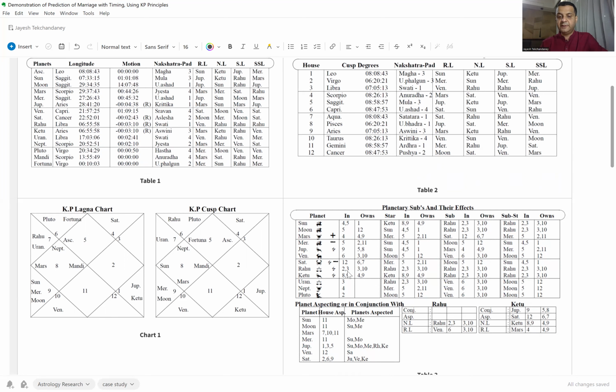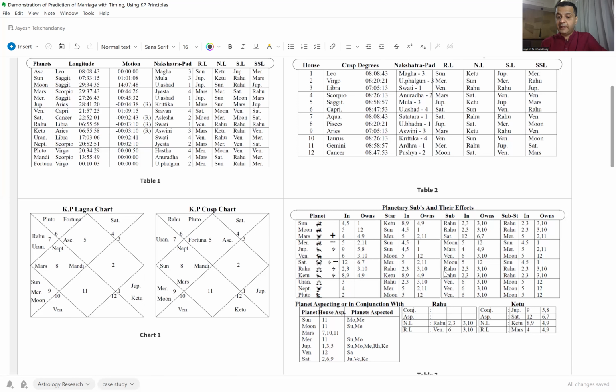Rahu is in the sign of Libra, and Libra is ruled by Venus. So Venus here happens to be the lord of the third house and the 10th house. So Rahu signifies houses 2, 3, and 10. Rahu is in its own star of Rahu, and that has the same significators. In fact, in this case, Rahu also happens to be in its own sub. So Rahu, by and large, signifies houses 2, 3, and 10.